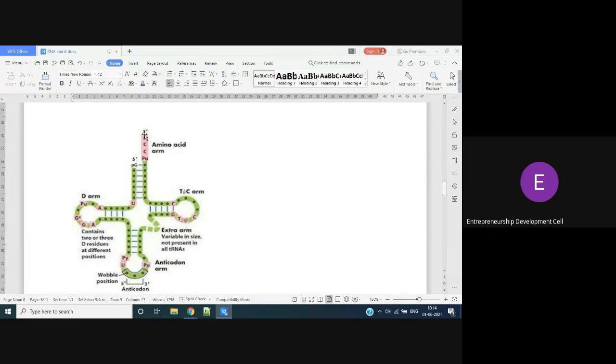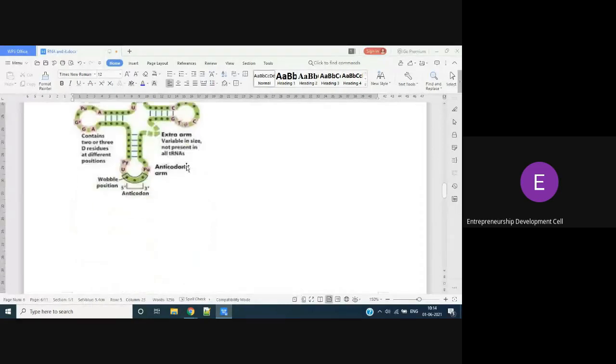You know, RNA has a 5' to 3' region. In the mRNA case, we have seen it in a straight structure. Now, in the tRNA case, you will see this 5' to 3' in the clover leaf model.